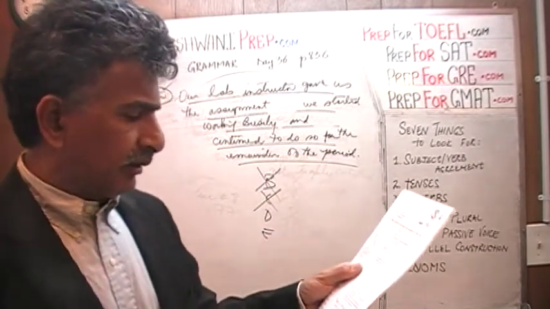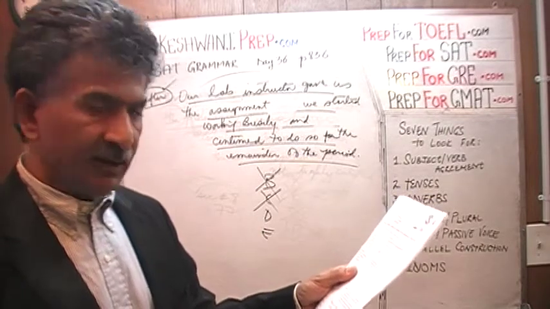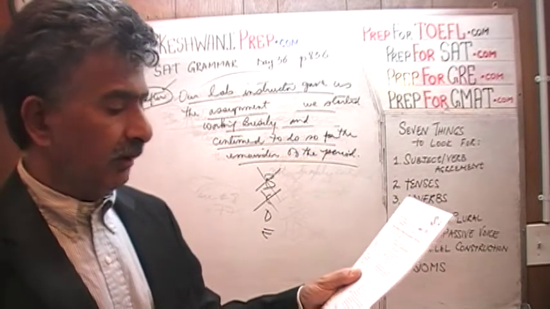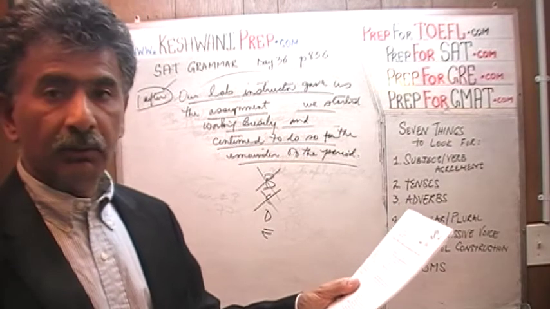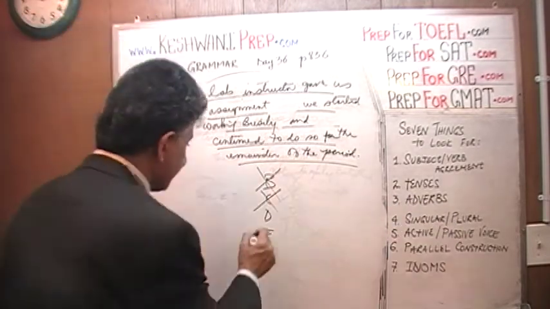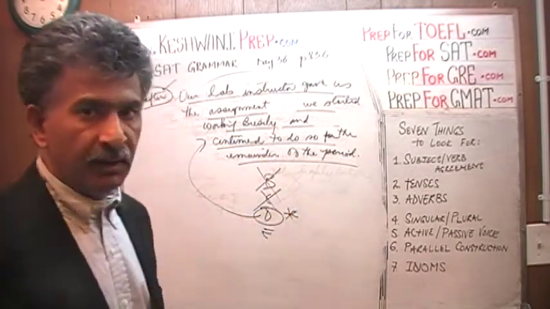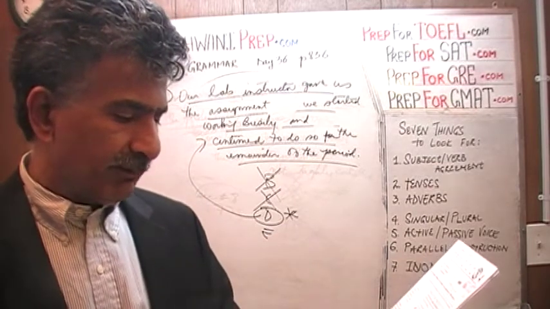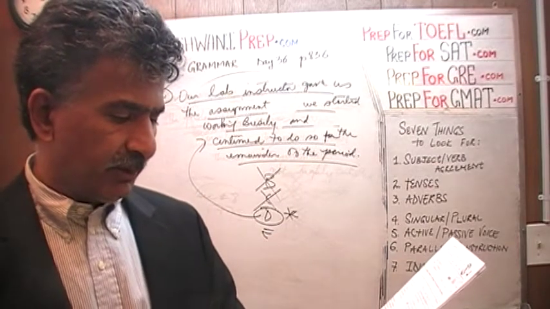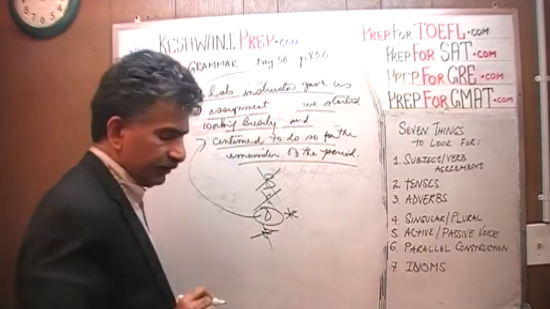After our lab instructor gave us the assignment, we worked busily. It does not say we started working busily. We worked busily for the remainder of the period. Oh, that's even better. I like it very much. This is actually better than what I wrote down here. This is written in an even more elegant form. What does E say? We worked busily for the remainder of the lab period when the assignment had been given by us. Oh, no. The answer is D. That's it.